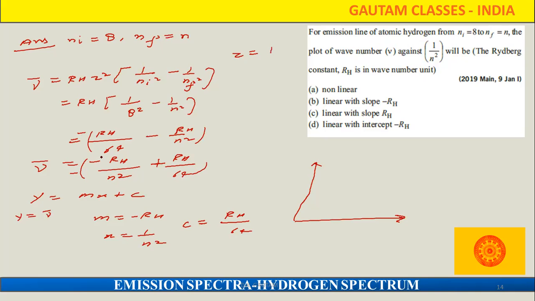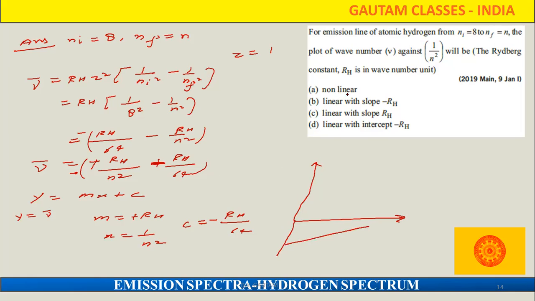Once we do the minus, this will become plus and this will become minus. So the slope will come positive, and the intercept RH will come negative. So when we plot, the graph will come downwards. So like that, we are going to plot the graph.